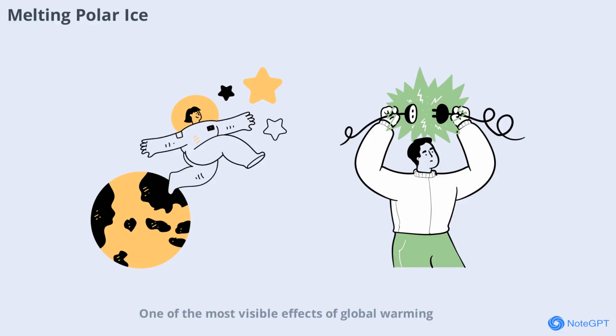One of the most visible effects of global warming is the melting of polar ice caps and glaciers. As temperatures rise, ice in the Arctic and Antarctic regions is shrinking at an alarming rate. This not only threatens polar bears and other wildlife but also contributes to rising sea levels. Melting glaciers in mountain regions affect water supplies for millions of people. The loss of ice also means less sunlight is reflected back into space, which further accelerates warming.